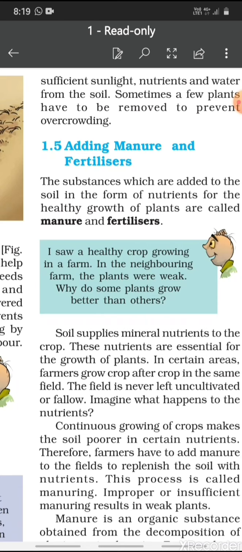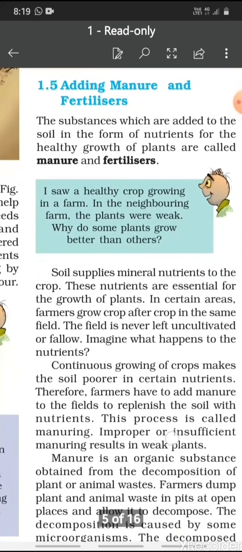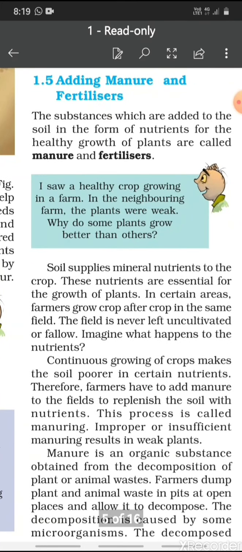I saw a healthy crop growing in a farm. In the neighboring farm, the plants are weak. Why do some plants grow better than others? Children, can you answer this question? You must have seen crops growing in fields. You must have observed healthy crops while some are not so healthy. So why this happens, let us see.